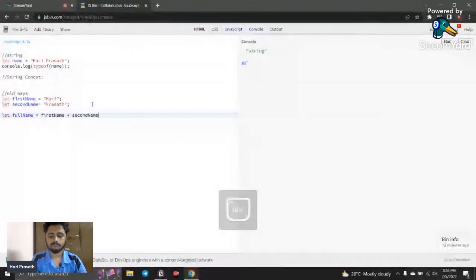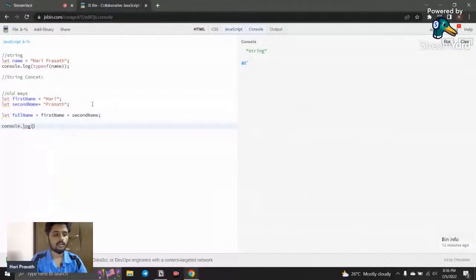And I just say console.log, and here I display this variable. Let's see what our output is. I'm done, and I just refresh, and here you can see I get the full name of a person. That is called concatenation. This is a pretty old way.